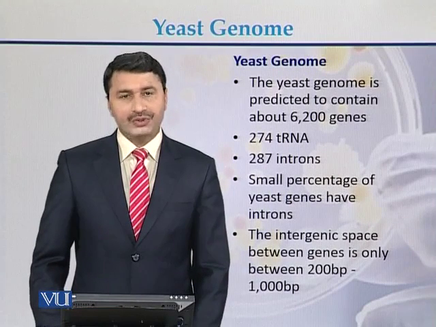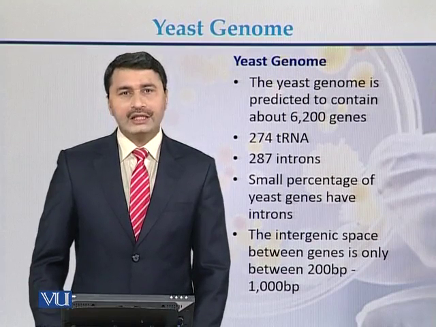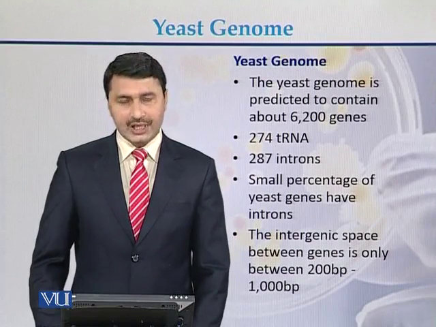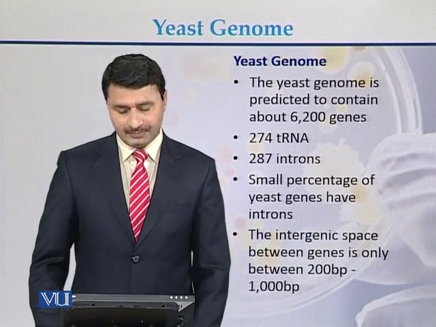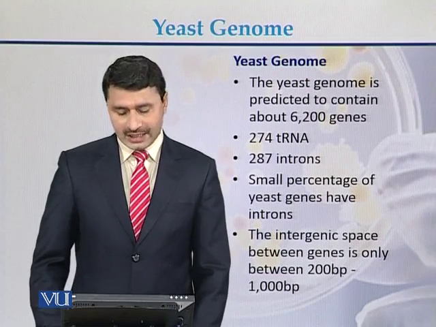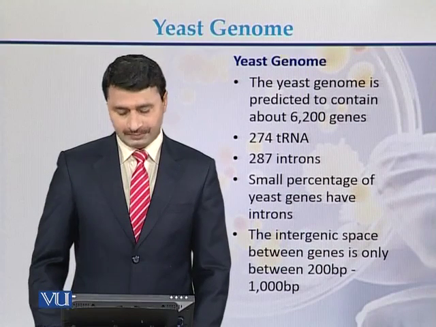Yeast genome is predicted to contain approximately 6,200 genes. In addition to these genes, there are 274 transfer RNA genes. There are 287 introns. A small percentage of yeast genes have introns.